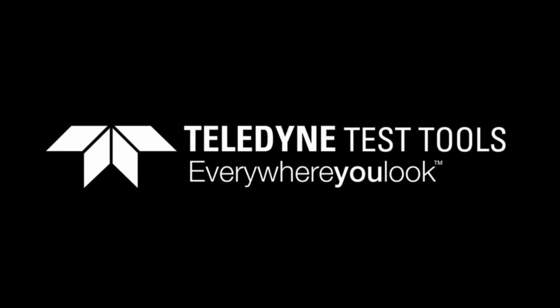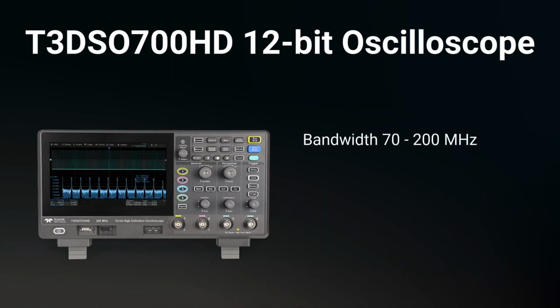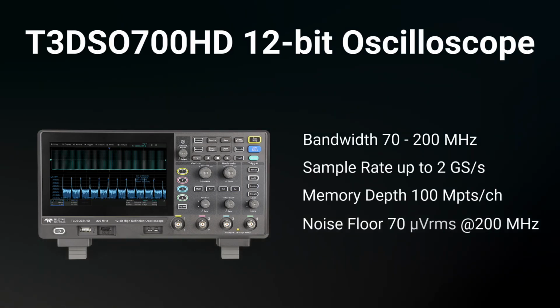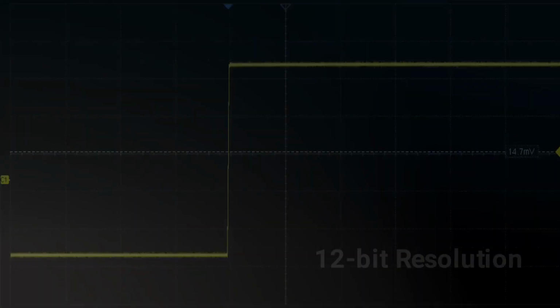Introducing the T3DSO700HD digital oscilloscope by Teledyne Test Tools. The T3DSO700HD series are entry-level digital oscilloscopes with 12-bit resolution on all 4 analog channels at up to 200 MHz bandwidth.